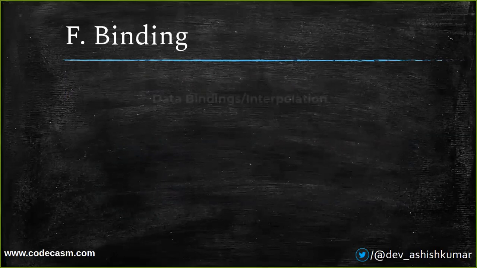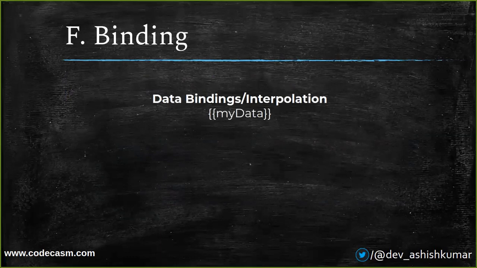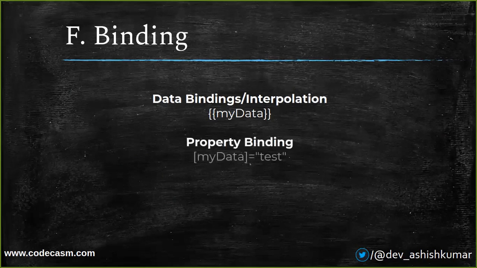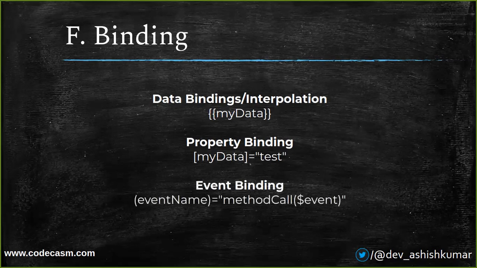Binding, basically there are three types of bindings. Data bindings, which is known as interpolation, which can be rectified as the two curly braces alongside of a variable. Secondly, a property binding, which is indicated by the square bracket and assigning a value to that property. And lastly, event binding. So we can bind any event to our DOM element in application by using this event name and column method in that.